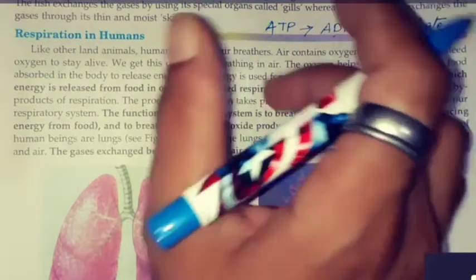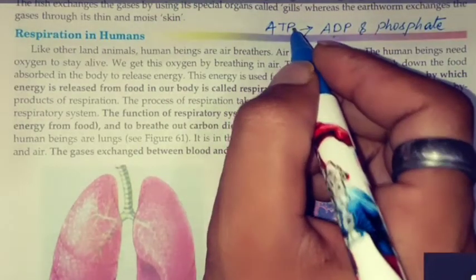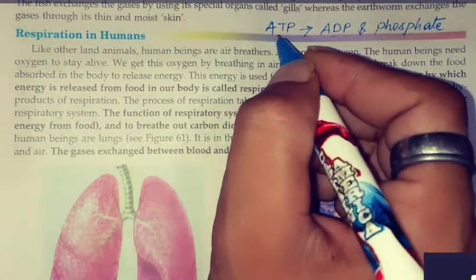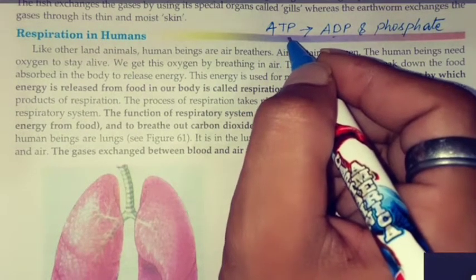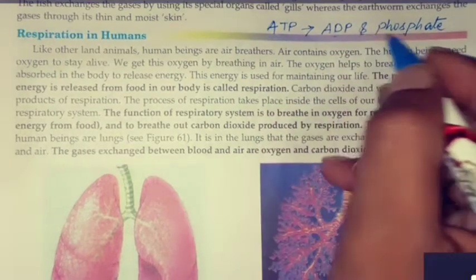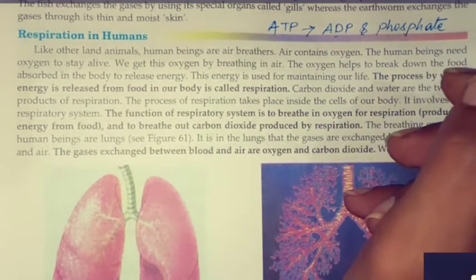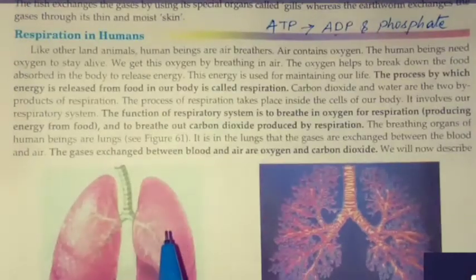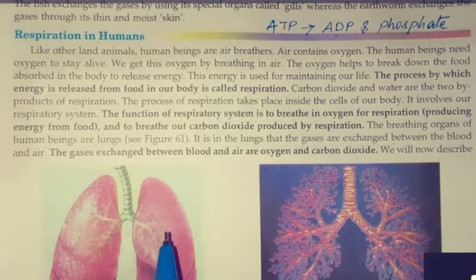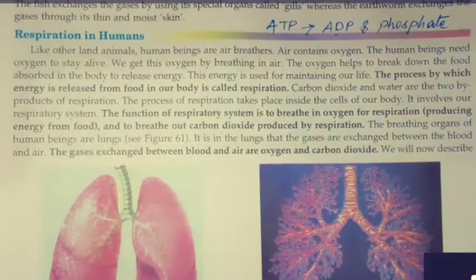And on further breaking down of ATP, when we need energy, this ATP breaks down again. A decomposition reaction takes place there and it breaks down into ADP and phosphate, and then the energy is used by us. So how does oxygen go, mix in the blood and get transported to the cells?